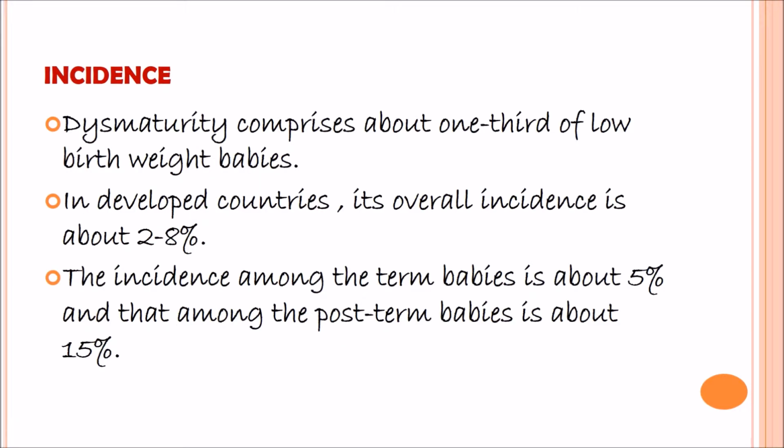Now, the incidence of IUGR. Prematurity comprises about one third of low birth weight babies. In developed countries, its overall incidence is about 2 to 8%. The incidence among term babies is about 5%, and that among post-term babies is about 15%.